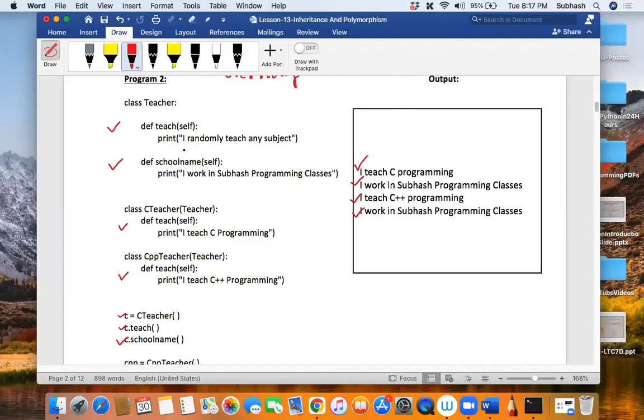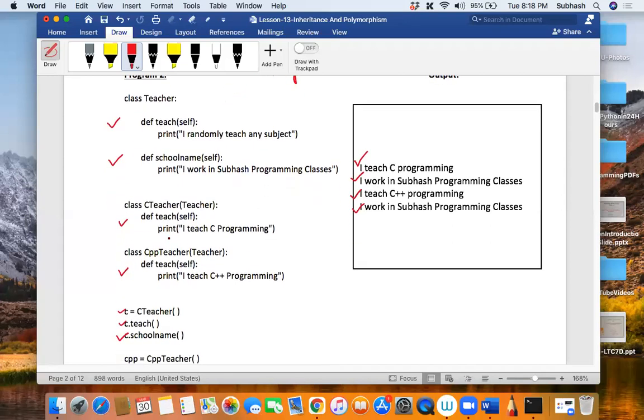But that has been overridden, right? It is overridden in the C teacher class. So what do you mean by overridden? It is not updation, it is not hidden, and it is not overwritten. It is overriding. Overriding in the sense that the child class is redefining that method from the teacher class.